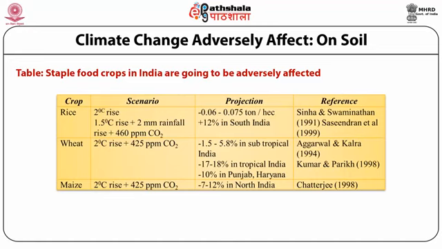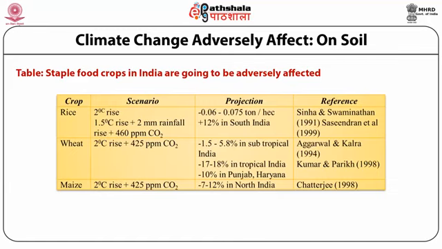To protect or improve the cultivation of these staple food crops in India, different projects are going on by different scientists. For example, Sinha and Swaminathan in 1991 worked on rice to improve the cultivation of the crop in Indian agricultural land. In 1994, Agarwal et al. worked on wheat production.